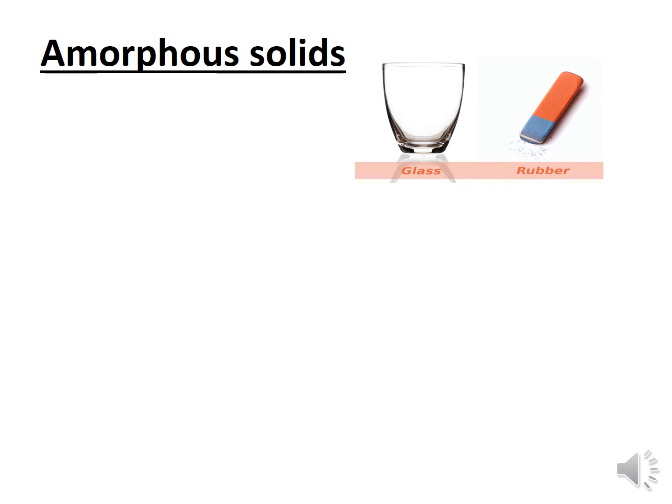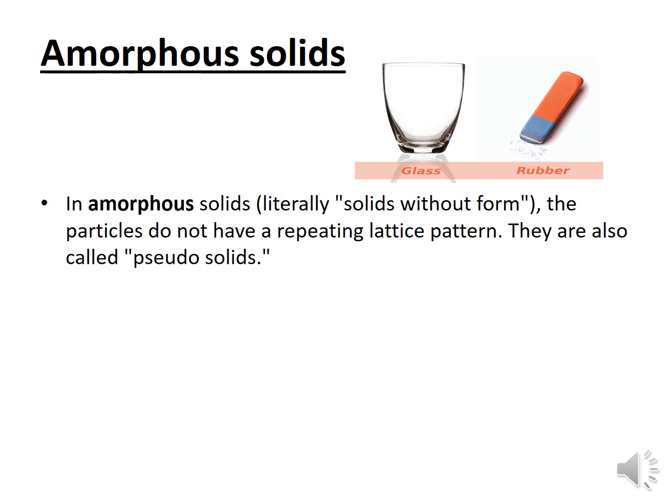Amorphous solid. Examples are glass and rubber. When we heat glass, it becomes soft and then melts completely. They are called pseudo-solids or supercooled liquids. They do not have a repeating lattice pattern or repeating particle size.